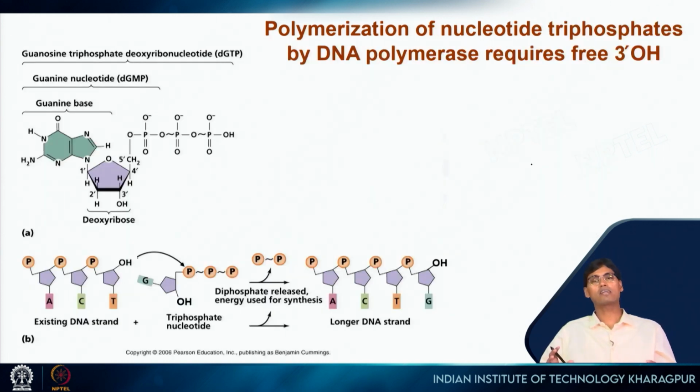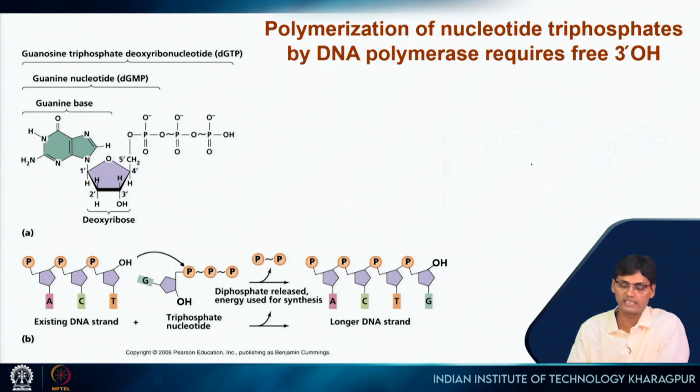Now, the chemistry of this reaction, how DNA polymerase actually polymerizes. The polymerization of nucleotide triphosphates by DNA polymerase requires a free 3' OH group.